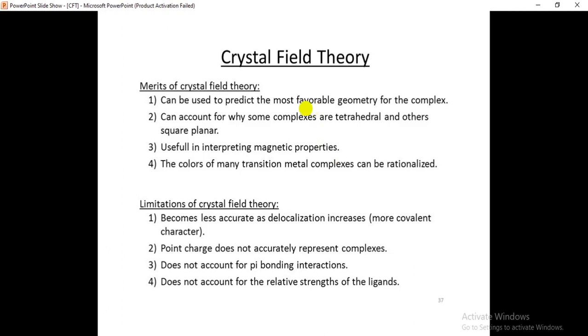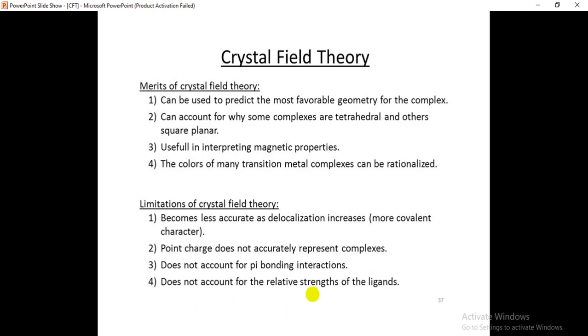CFT also has some limitations. If the delocalization increases in the complexes, it becomes less accurate. More covalent character will be there. Is it clear? So once the delocalization increases, the covalent character increases, and that we cannot explain. And the point charge model does not accurately represent the complexes.